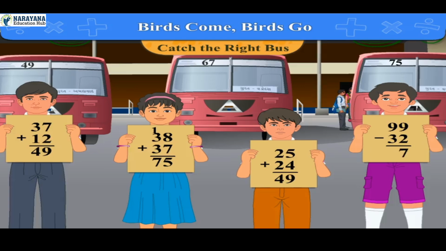Now, subtracting 3 from 9, we get 6, which is written below 3. Now we get the answer 67. So the boy with the ninth card will sit in bus number 67.